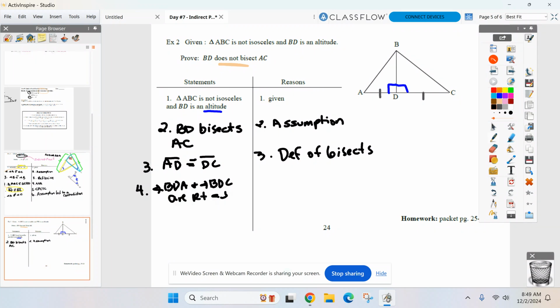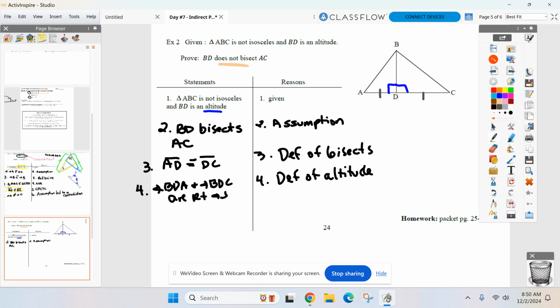I've got to stop here and talk. All year long so far, it's been perpendicular lines form right angles. That's what I've had you write. But I don't have anything up here that says perpendicular, so I can't have that as a reason. Why do we put the right angles again? Altitudes, right? So now we write definition of altitude instead. I know usually we wrote perpendicular lines form right angles, but I don't have those. I have an altitude instead.